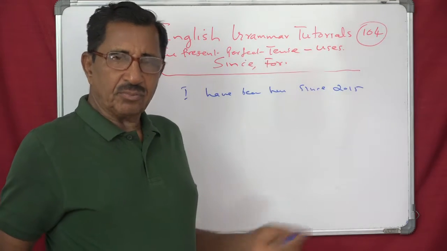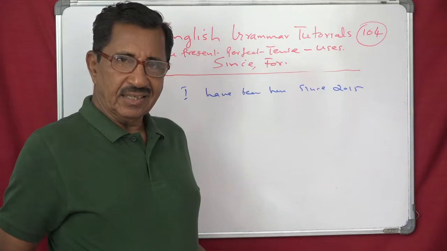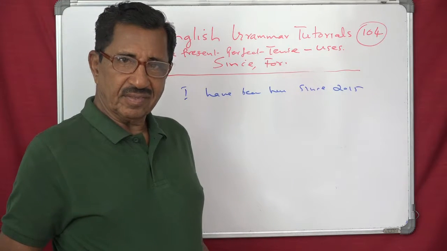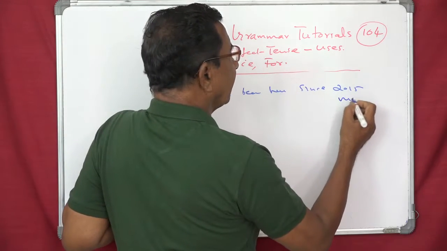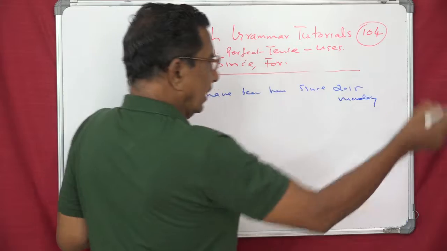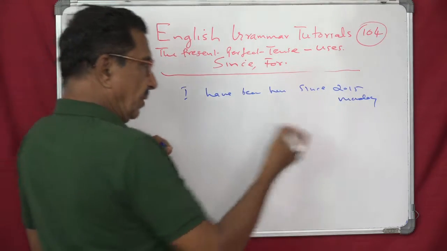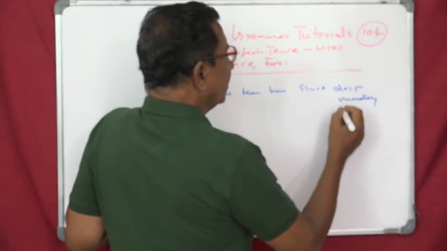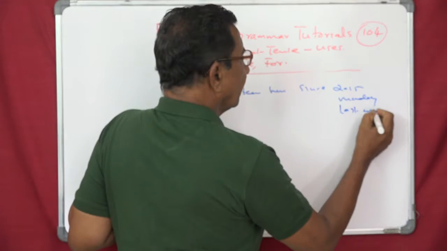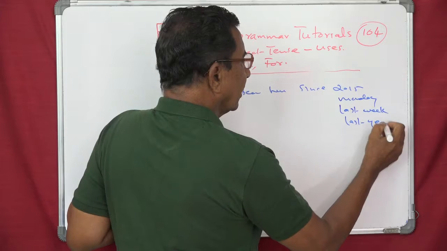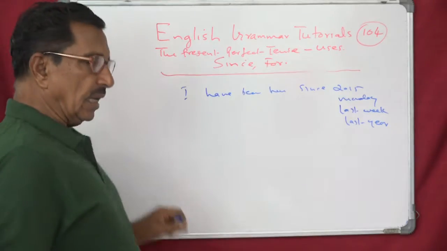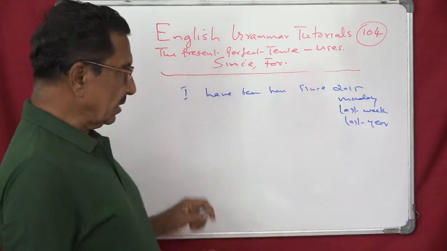Since Monday, since Tuesday, since last month, since last week, since last year. Understand?